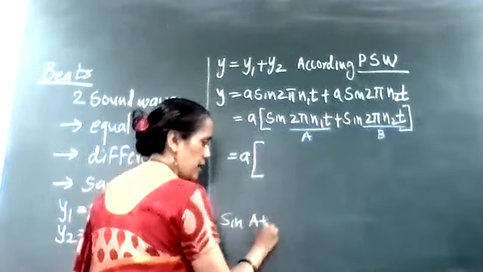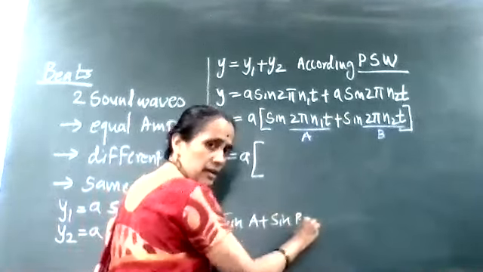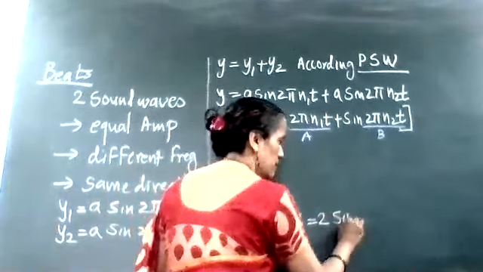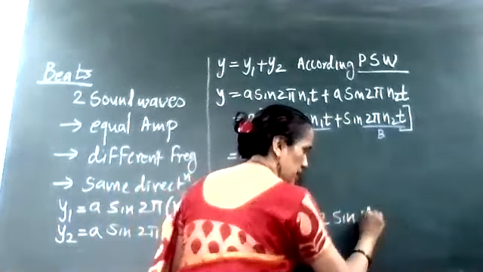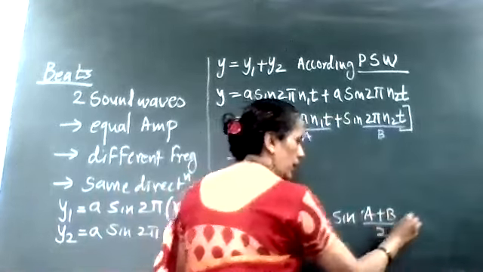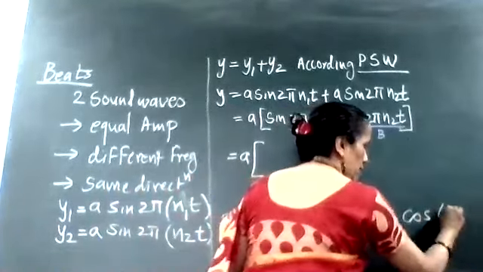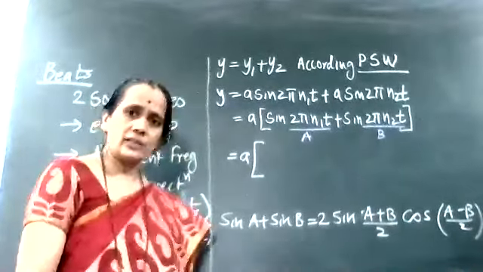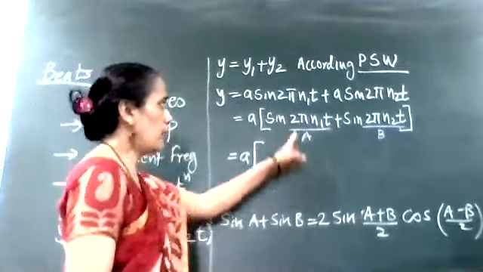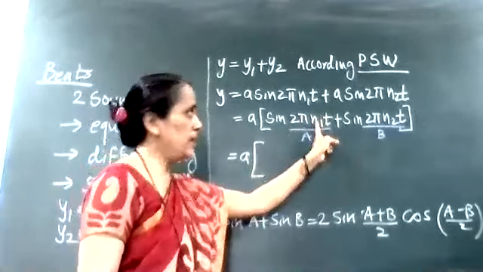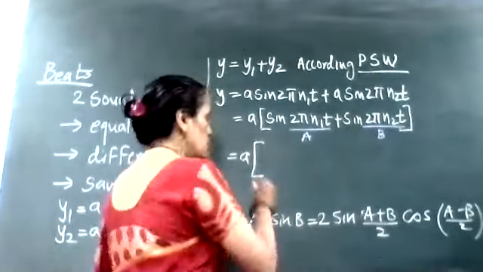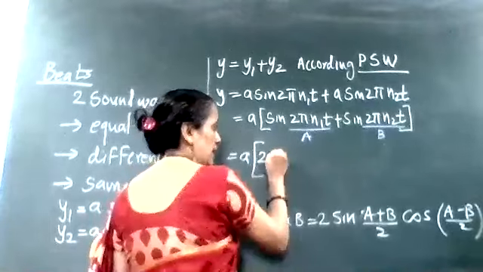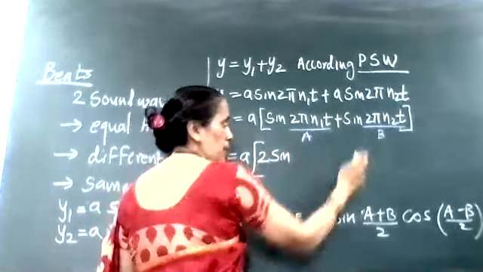Sin A plus sin B can be written as 2 sin((A+B)/2) into cos((A−B)/2). Right? So I can use this formula. Now A is what? 2πn1t. B is what? 2πn2t. So what do I write first? The first factor is 2, so 2 as it is. Then sin of (A+B) upon 2.